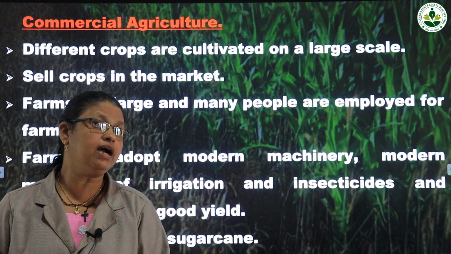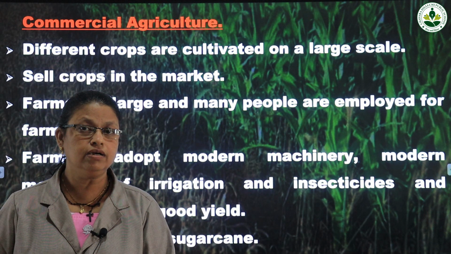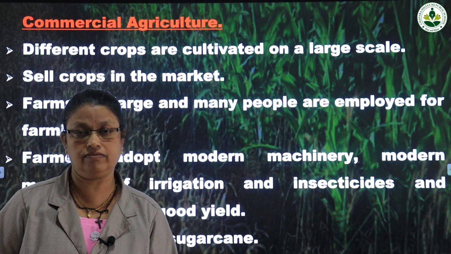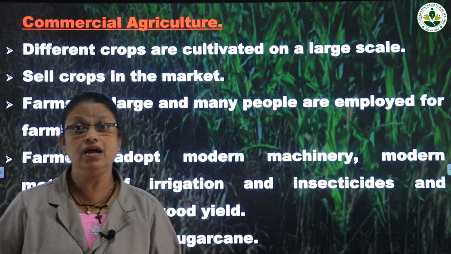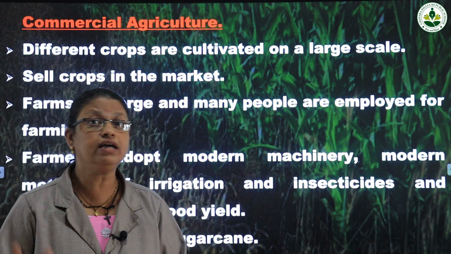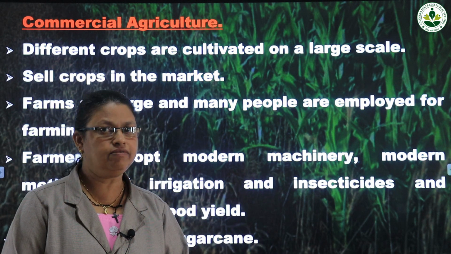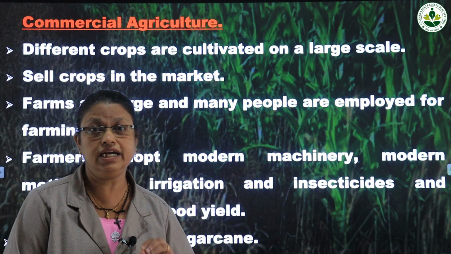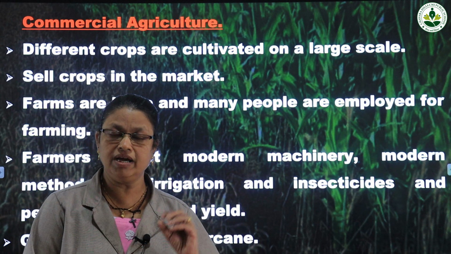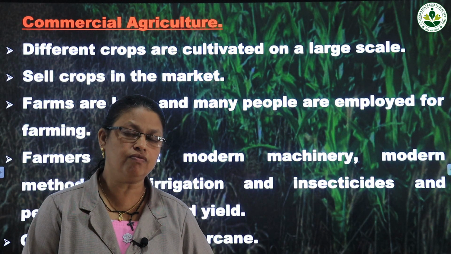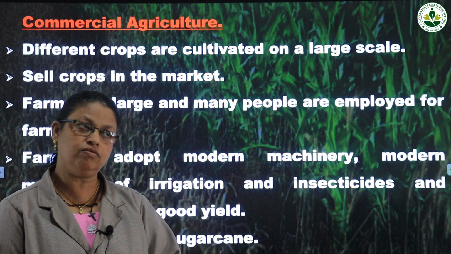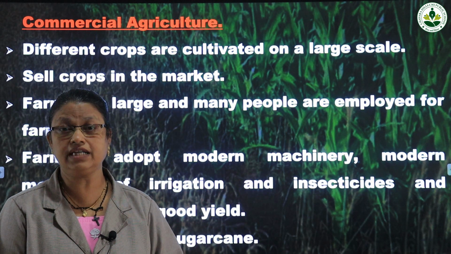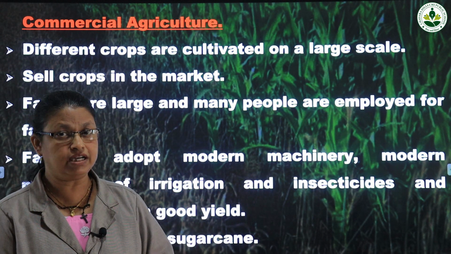In commercial agriculture, farmers cultivate crops on a large scale. That means a large amount of crops are cultivated, and they sell the crops in the market and earn money. And many people are employed for farming, and a large space of fields are used. Large farms are used for cultivation.